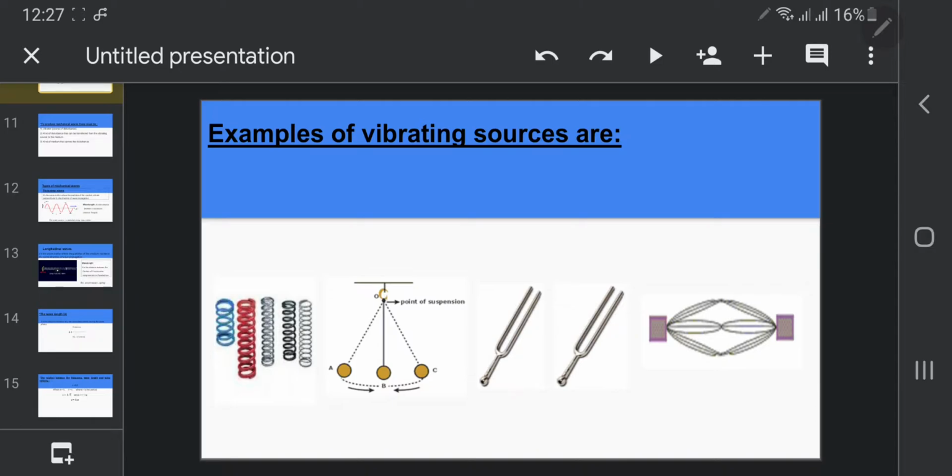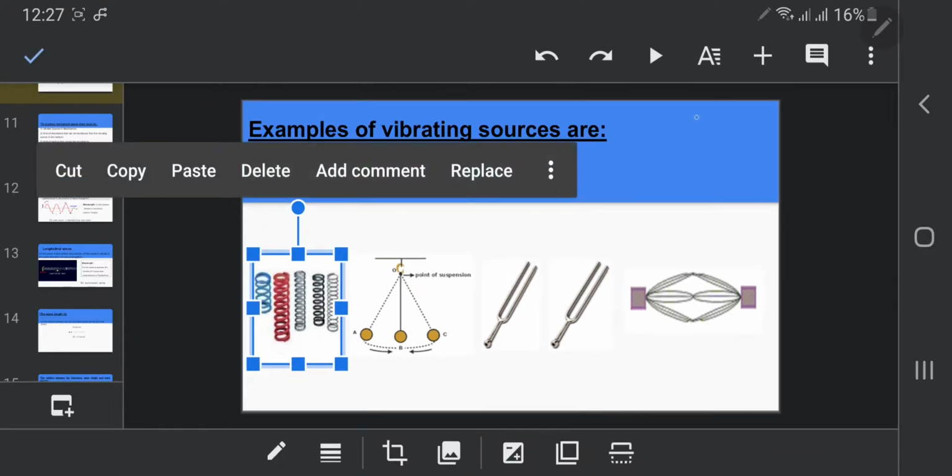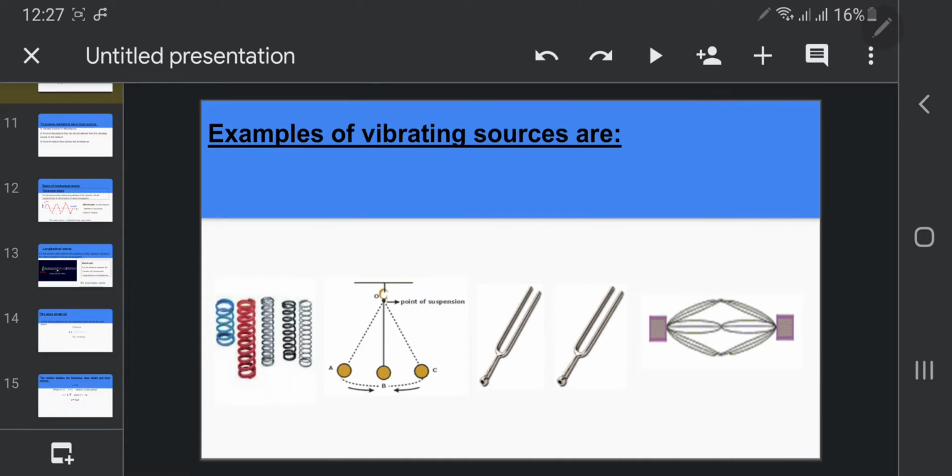A wave is produced from a vibrating source or vibrating body. For example, a spring or pendulum vibrating, or a tuning fork or string. This is the vibrating body, or source of waves, source of vibration. Okay.